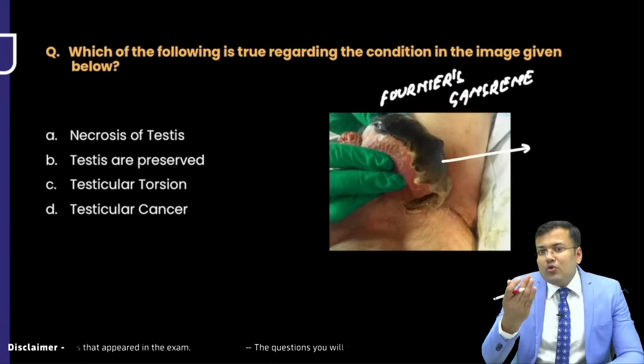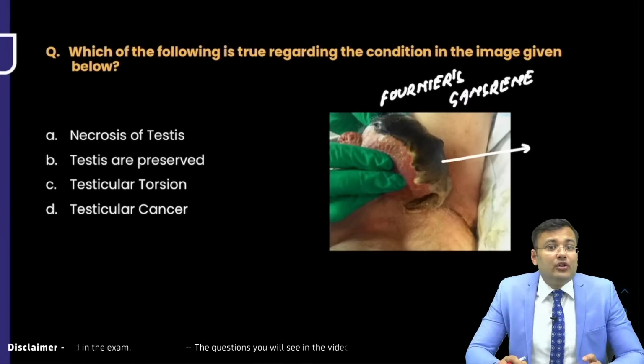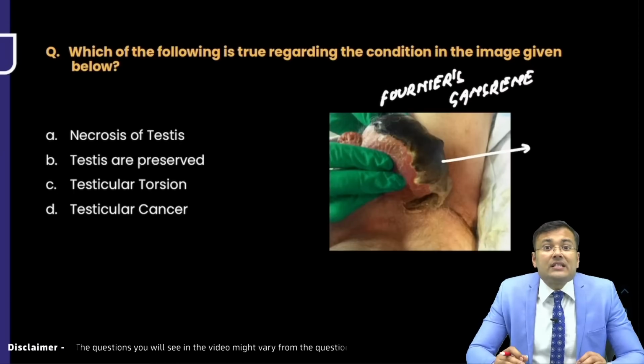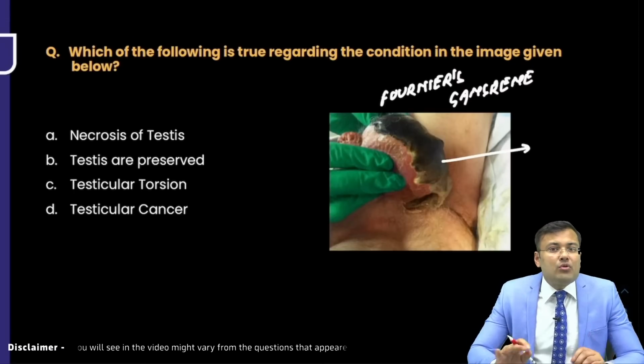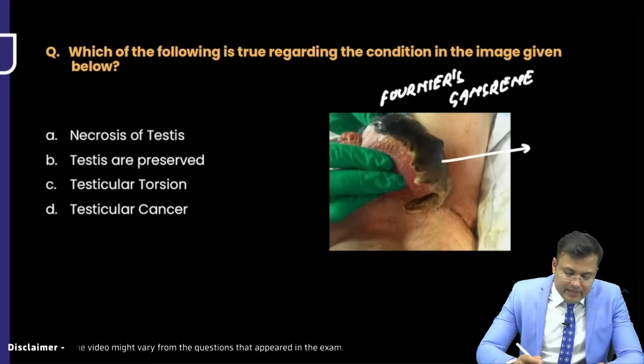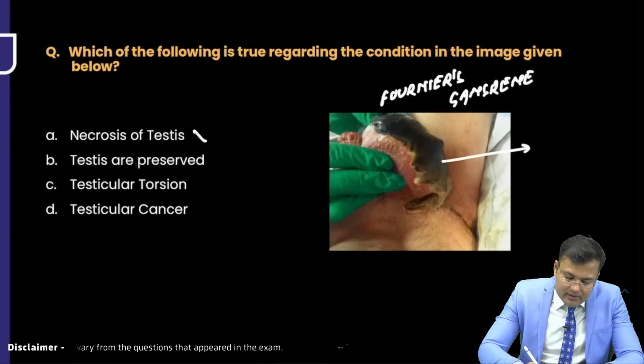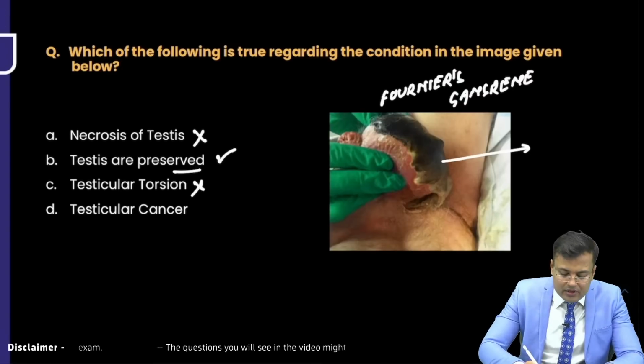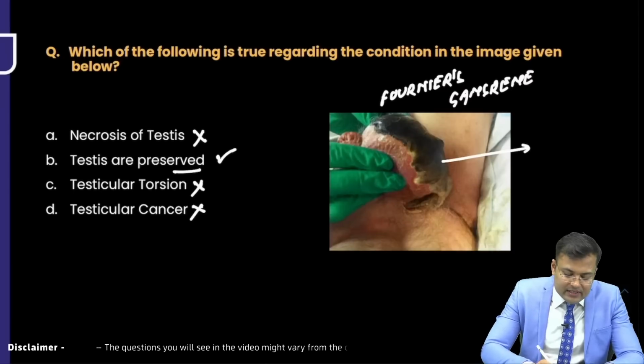But structures which are located beneath the deep fascia are spared. Like urethra is spared, testis is spared, cord structures, epididymis, these are spared. Only scrotal skin is involved. So what is spared? Necrosis of testis? No. Testes are preserved? Yes. Testicular torsion? It's not a case of testicular torsion. Testicular cancer. So what is the correct answer here?